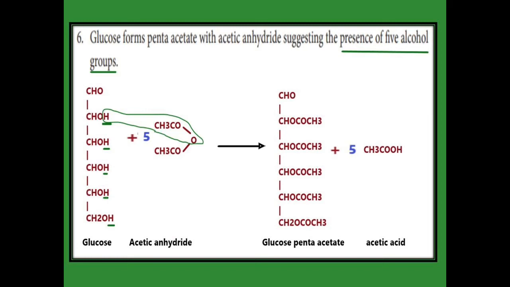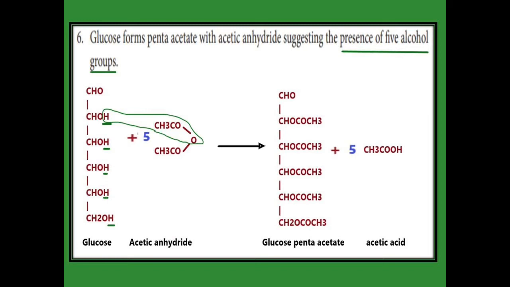Next, we are going to confirm the 5 alcohol groups present in glucose. When glucose is reacted with acetic anhydride, how many alcohol groups are in glucose? 5 alcohols. The hydrogen of the alcohol is removed with the help of CH3COO from acetic anhydride as acetic acid. The remaining CH3CO is added in place of hydrogen in the glucose, and we get glucose pentaacetate.